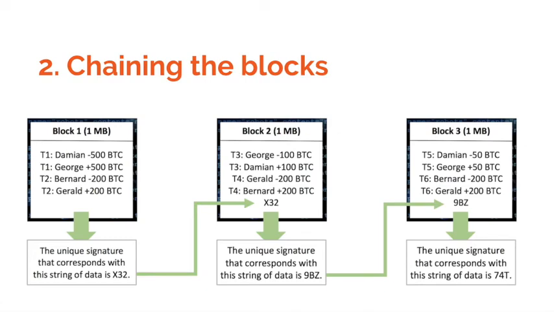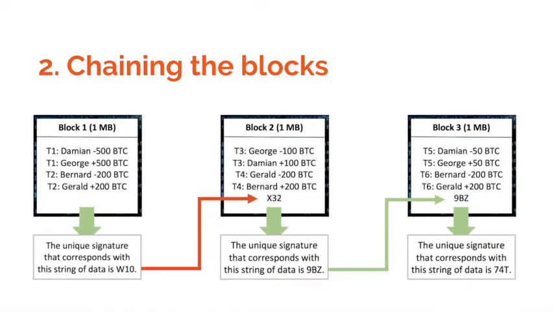Now imagine the data in block 1 is altered. The signature of block 1 is now changed from x3 and 2 to w10o. The signature w10o does not match the signature that was previously added to block 2 anymore. Blocks 1 and 2 are now considered no longer linked to each other.